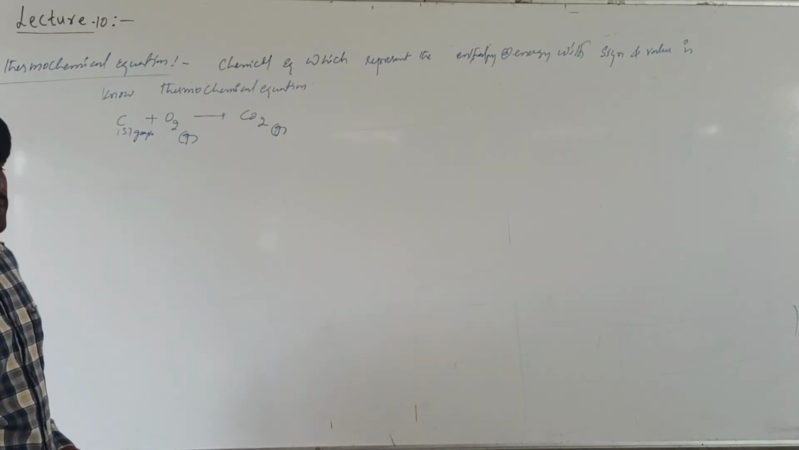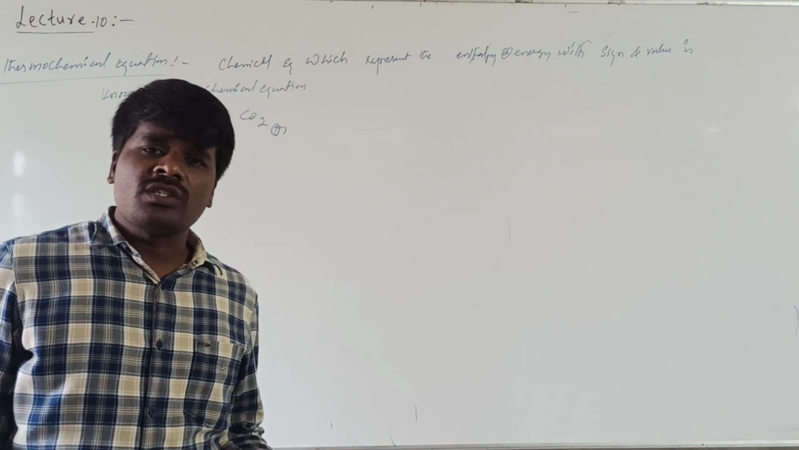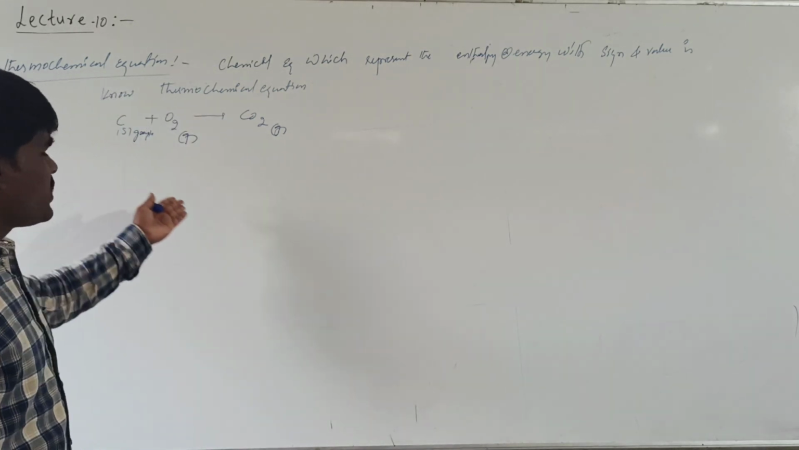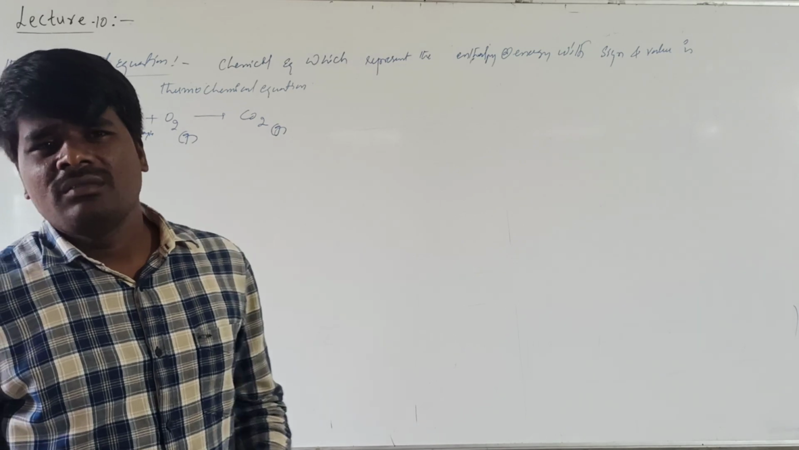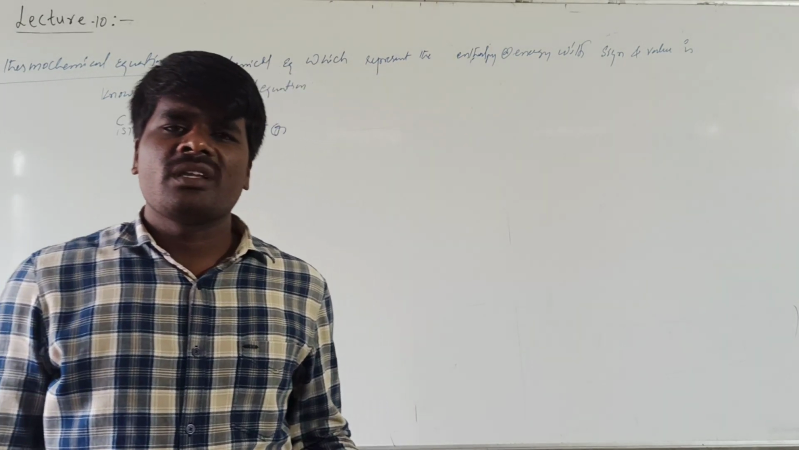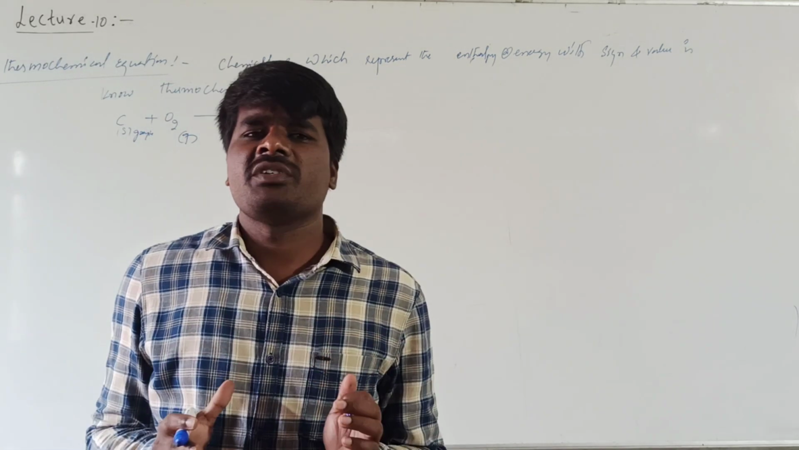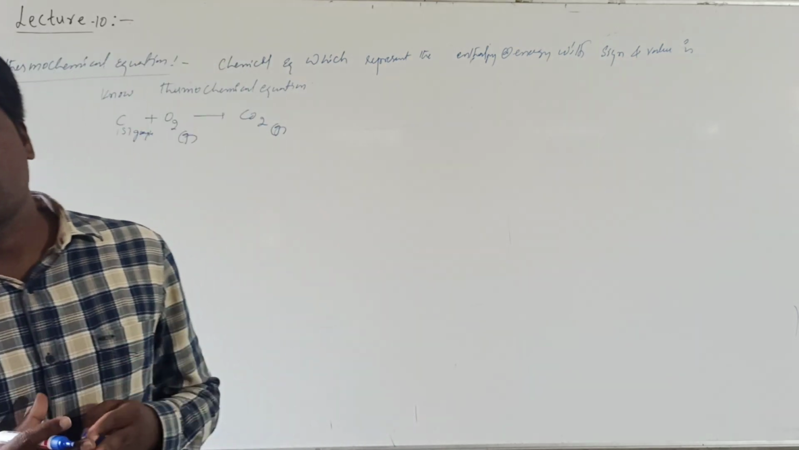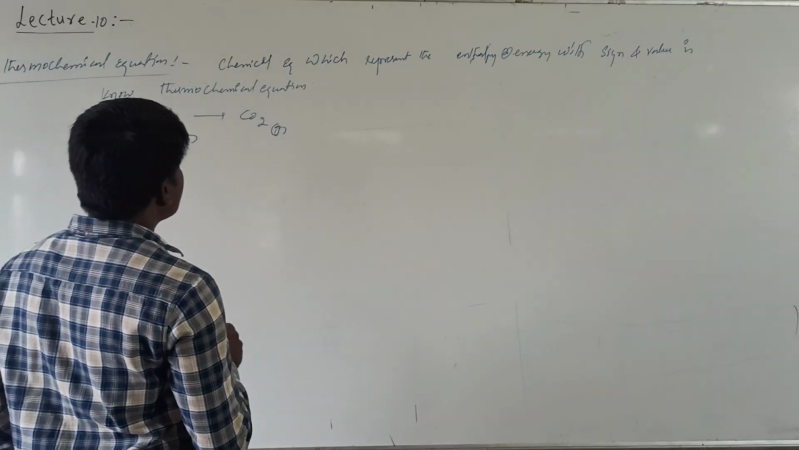Basically, what type of reaction is it? It is an exothermic reaction. How do we know that it is an exothermic reaction? Because it is a combustion reaction. What is meant by combustion? When you are heating or burning any substance in excess of oxygen, that type of reaction is called a combustion reaction. And combustion reactions are always exothermic. Now this we call an exothermic reaction.